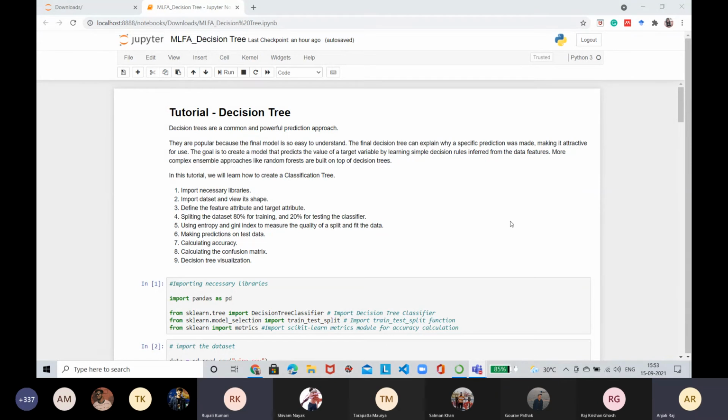Is my screen visible? Yes, it's visible. Okay, then now we'll see the decision tree. Kindly mute yourself.